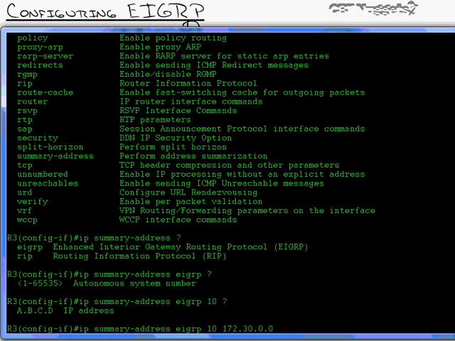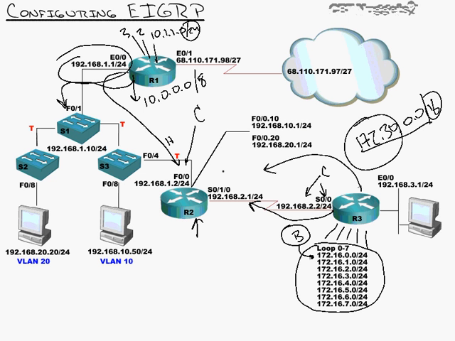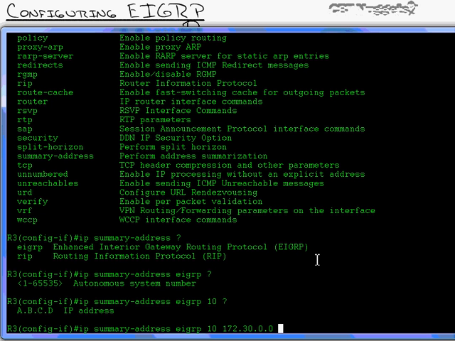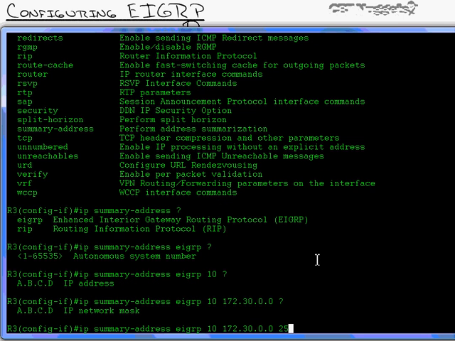172.30.0.0. Now, in the last video on OSPF, we figured out the best summary mask for the 172.30 networks would be 255.255.248.0. And that would summarize 0 through 7. Now, I know we added 8 in there, and we'll see how EIGRP handles that. I'll put 255. Let me hit the question mark, 255.248.0. It's asking for that summary mask. And I'll do space question mark.